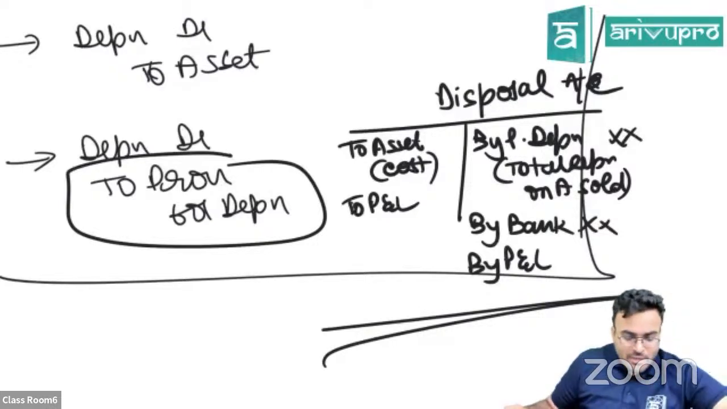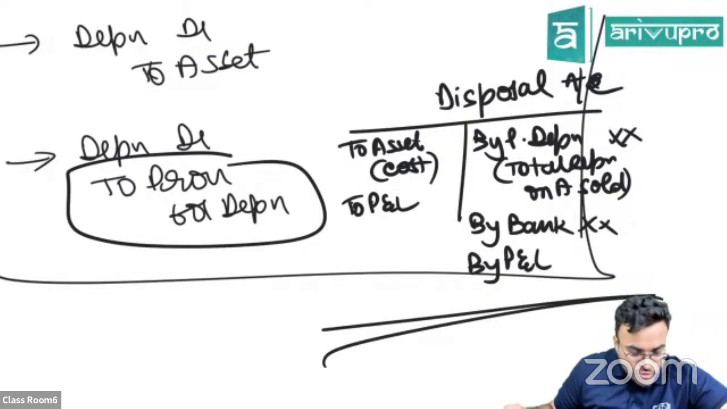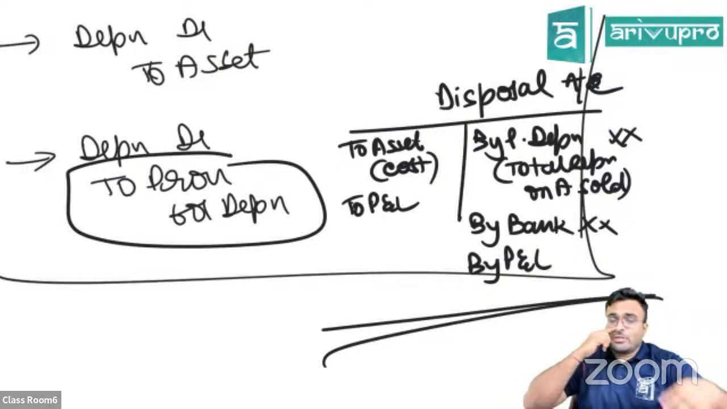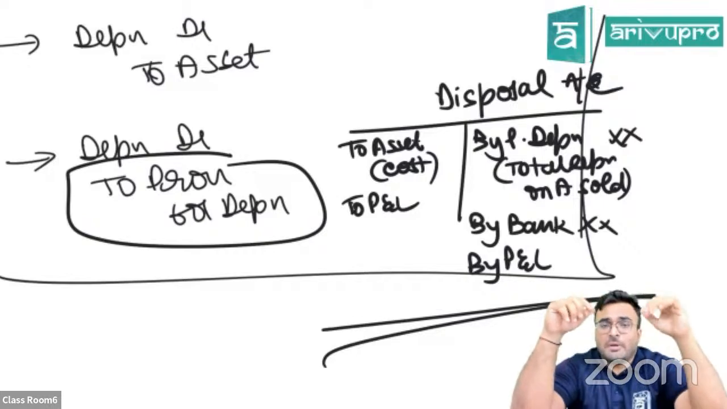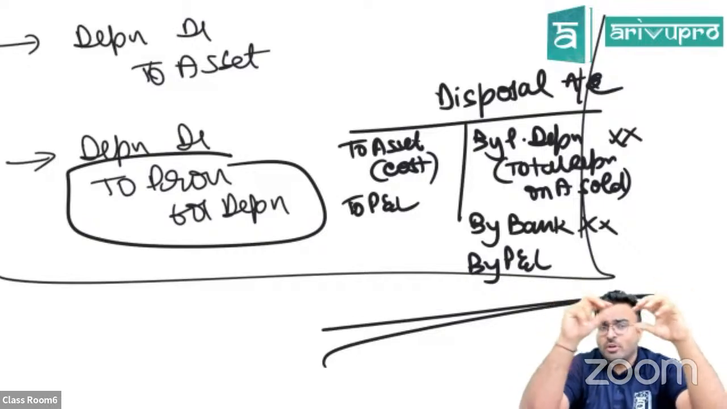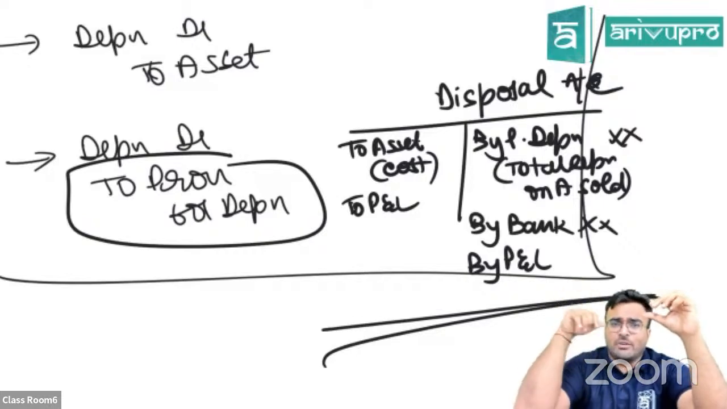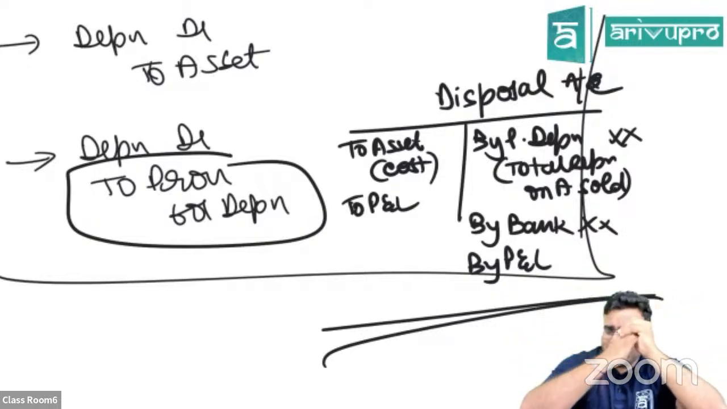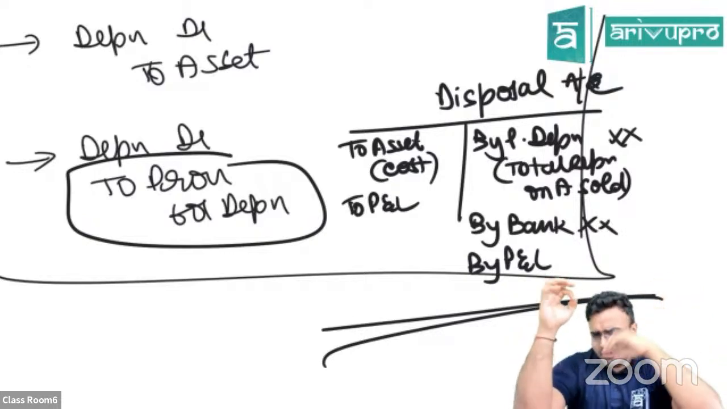Sir, in BRS, I am unable to find in whose point of view I should make the BRS. They will tell in the question at the starting only: balance as per cash book, or OD balance as per cash book. Take that as your starting point and then continue. Some starting point will be given in the question.